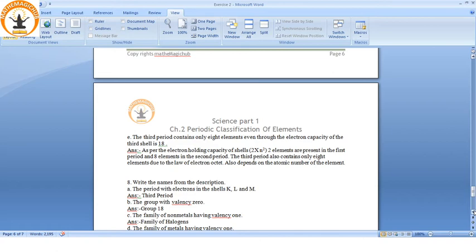If the element does not have 18 electrons, the outermost shell will be incomplete. And if there are more electrons, it can complete its octet. So depending on 8 electrons in the outermost shell, the third period can contain 8 elements, because of the law of octet. Even 8 electrons in the outermost shell indicates a stable atom.